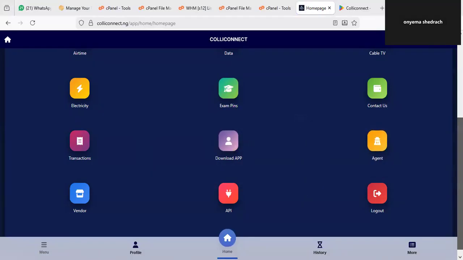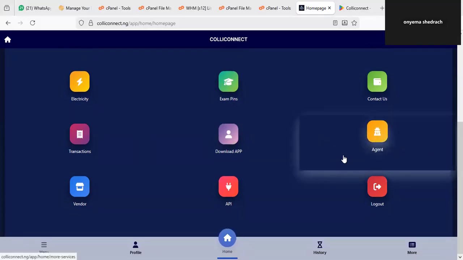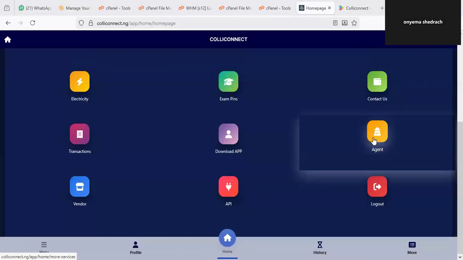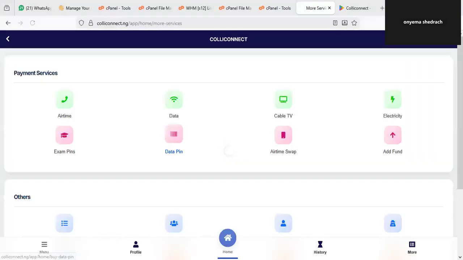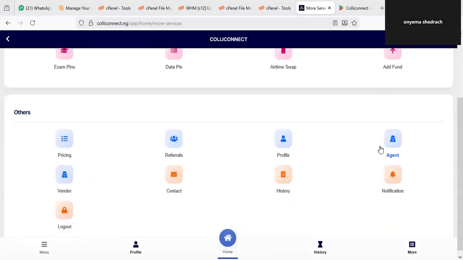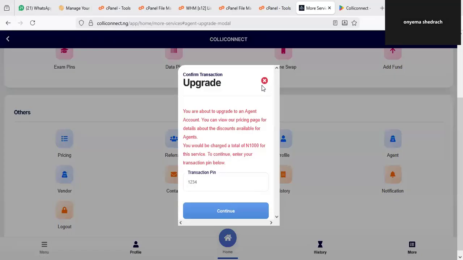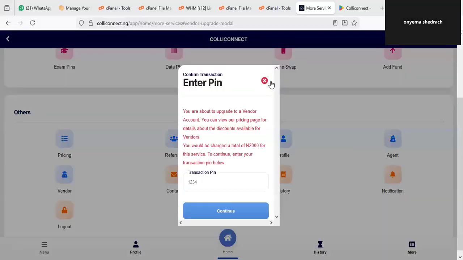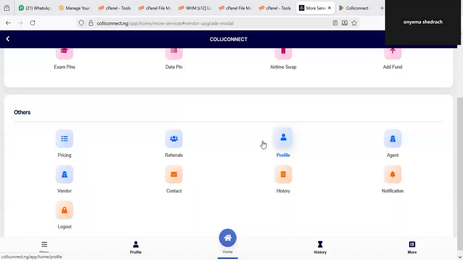But then you have to download it and install it. Another thing you should do is to upgrade your account. You can upgrade your account to get a better discount, either to agent or to vendor. If you have registered on Colliconnect as a new person, you will be on the subscriber level. You may not be able to get a very good discount. If you click on agent, for instance, you can upgrade to any of these packages. It will take you to this place, where you can click agent here. Agent is just 1,000 naira to upgrade, which is very affordable, guys. Or you can click on vendor, which is 2,000, which is also very affordable. So what are you waiting for? Get started right away and upgrade your account to get a better discount.